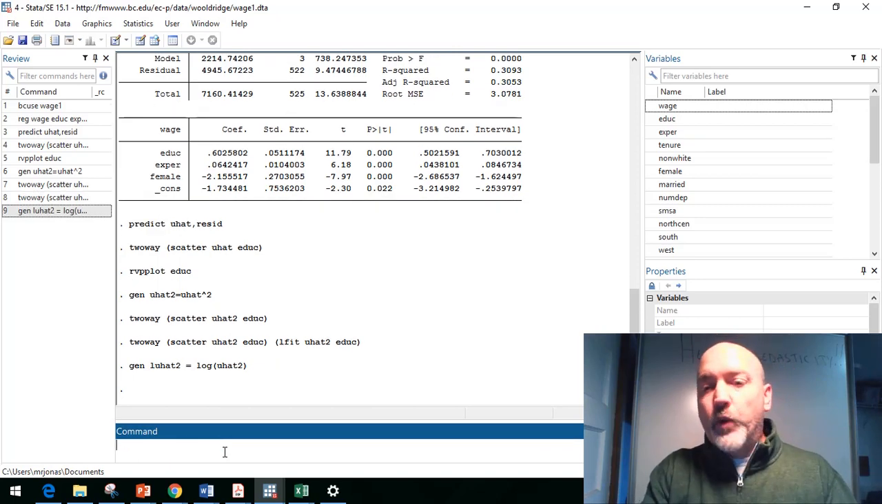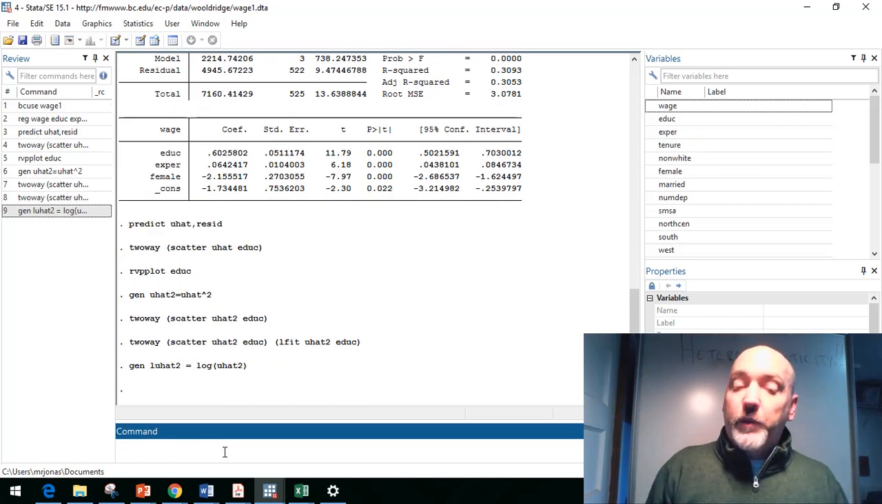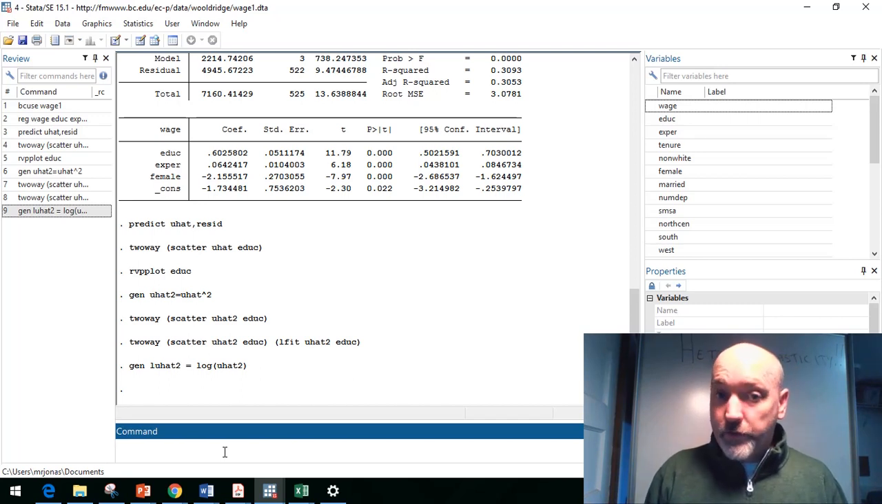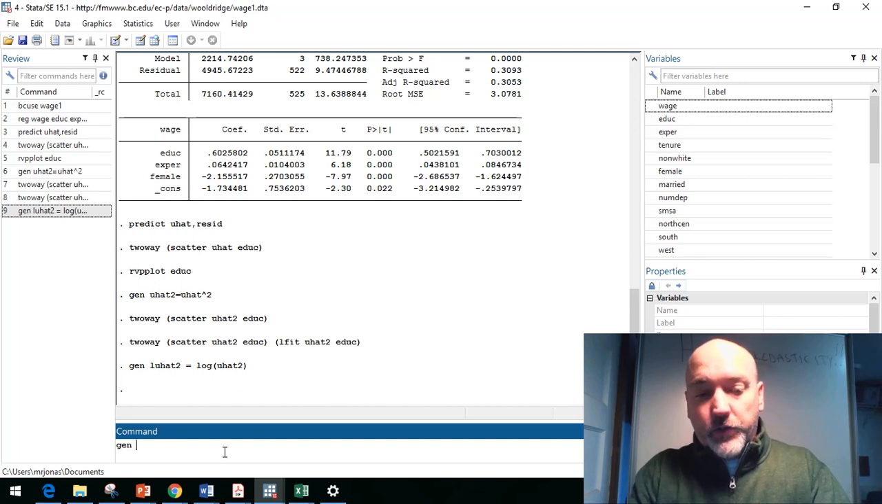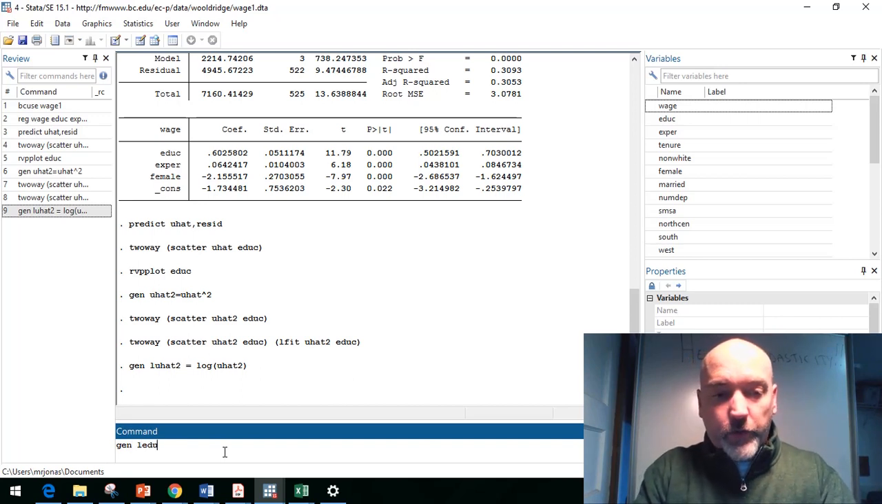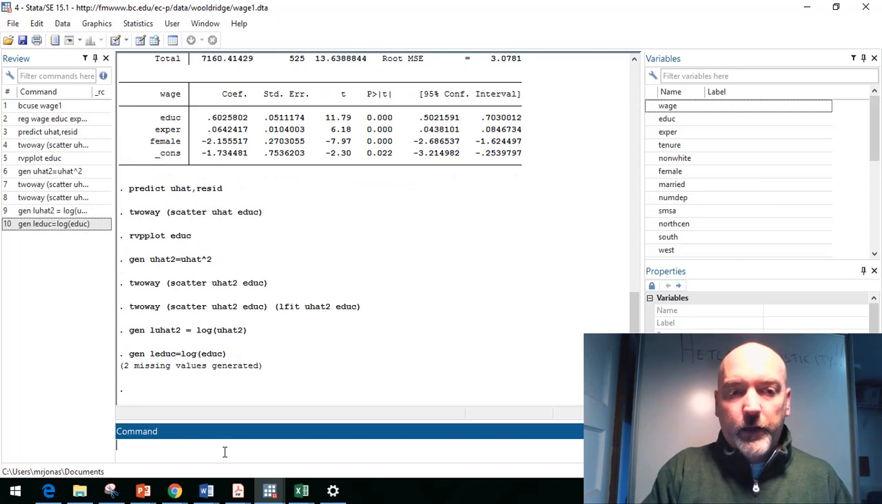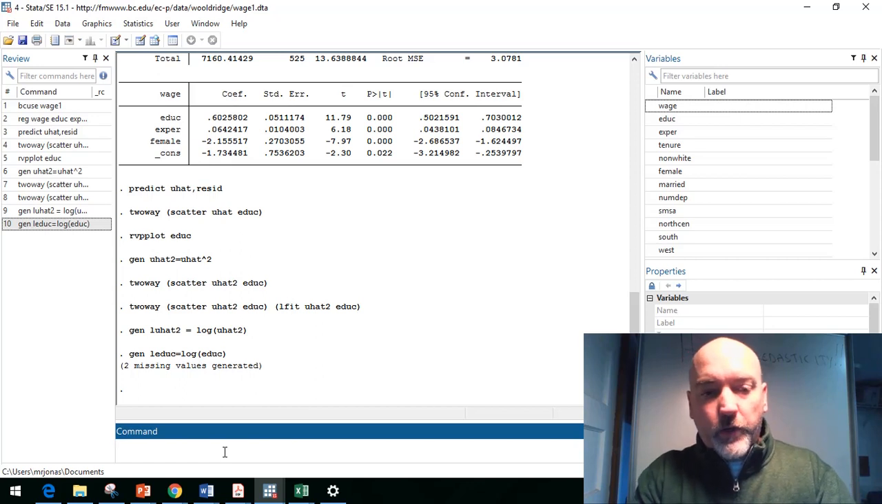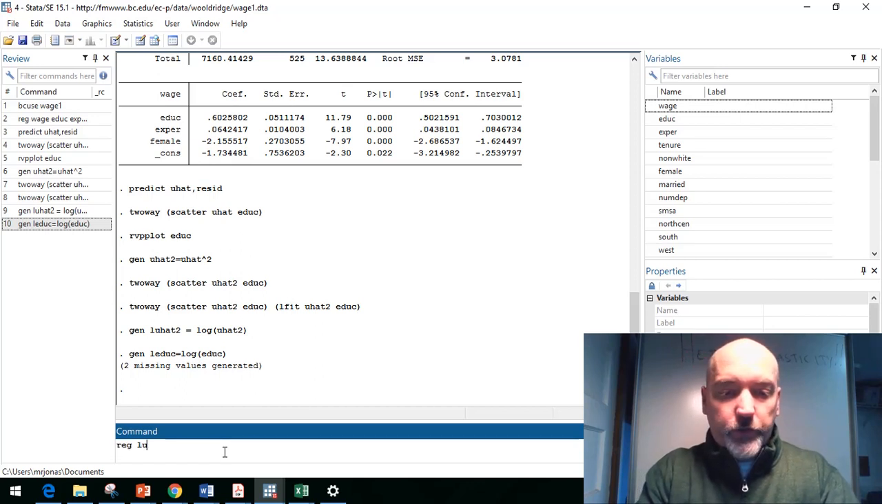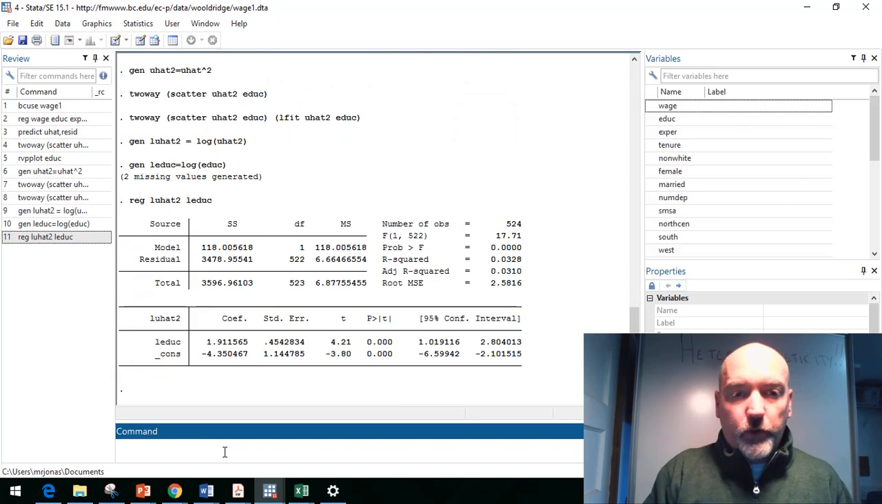There we go. And then whatever we put on the right-hand side, that's going to be in log form as well, if it wasn't already. Again, that's just our default version of this test. So we're going to focus in on that education variable. So let's create the log of education. There we go. And we're going to go ahead and run just a simple regression. So log of our squared residuals as a function of our log predictor variable.